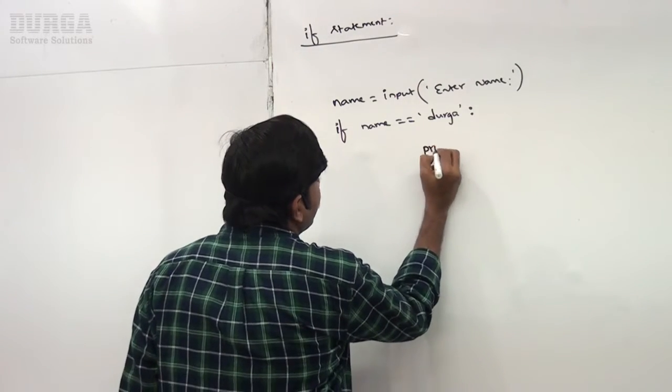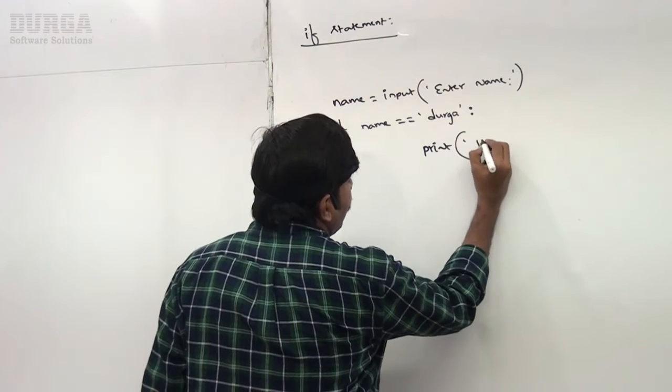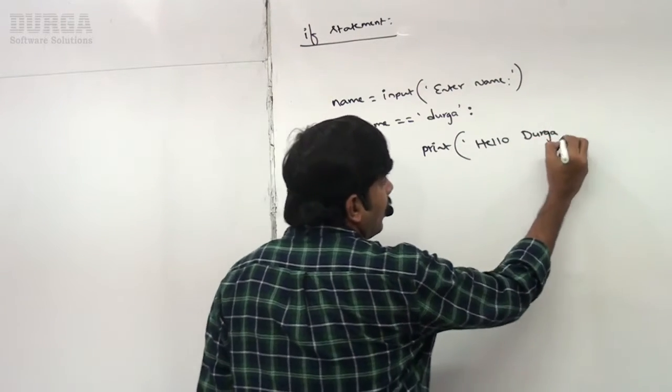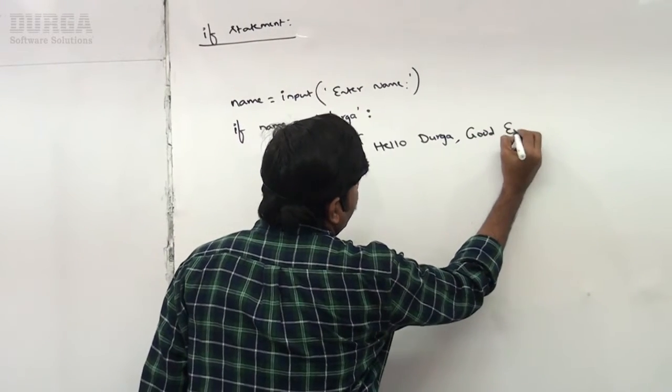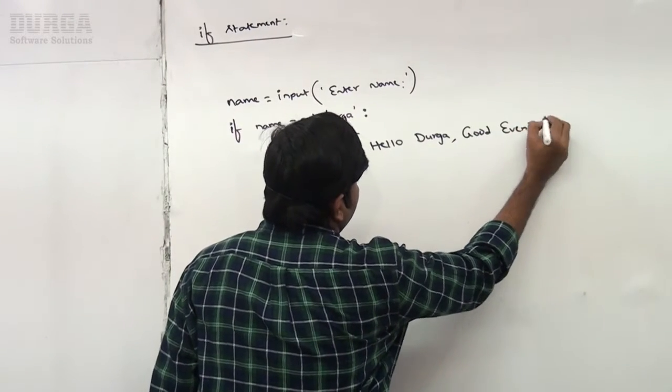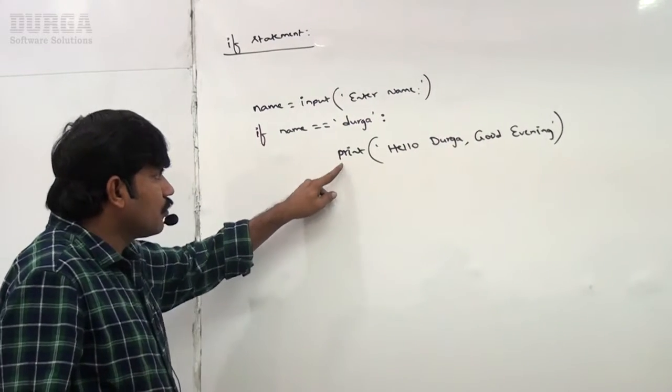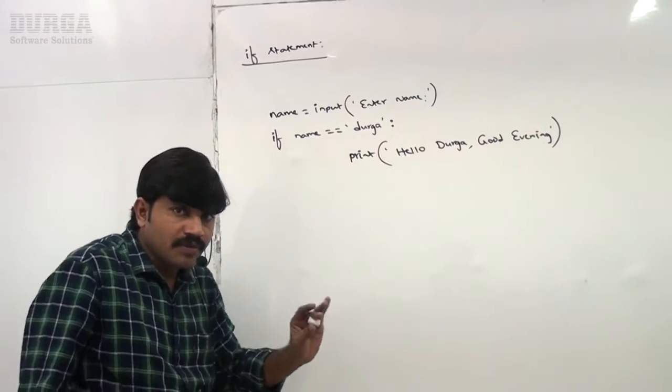Print of hello Durga, good evening. If name double equal to Durga, print of hello Durga, good evening, like this.